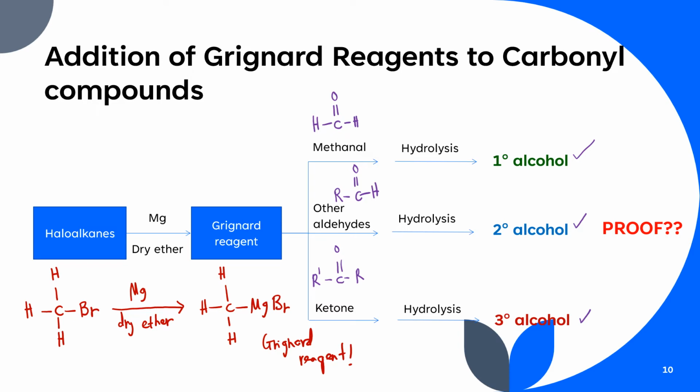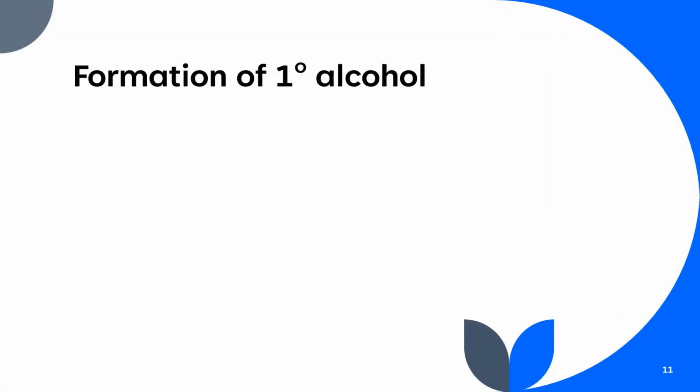Okay, so be sure to form the Grignard reagent dahulu. Dan barulah you boleh proceed dengan reaction with methanol, other aldehyde dan juga ketone. Okay, so now jom kita prove formations of primary alcohol dengan menggunakan reaction between Grignard reagent and methanol. So, tadi kita dah dapatkan our Grignard reagent MgBr and we are going to react dengan methanol.